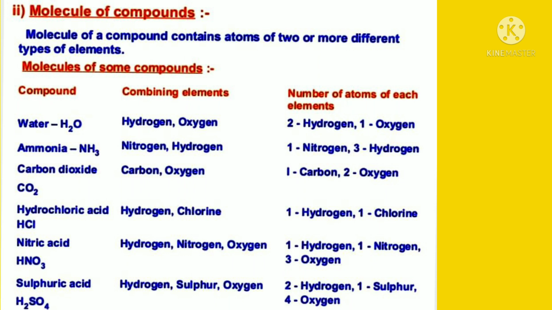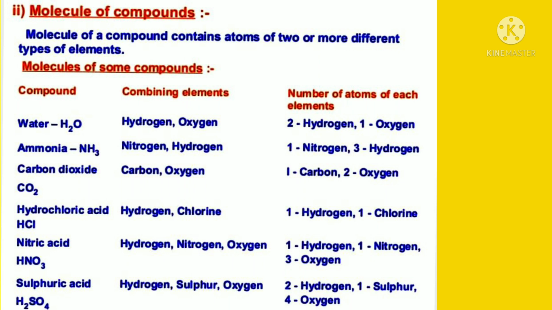Carbon dioxide, CO2. Combining elements are carbon, oxygen. 1 carbon and 2 oxygen. Hydrochloric acid, HCl. Hydrogen and chlorine. 1 hydrogen, 1 chlorine. Nitric acid, HNO3. Hydrogen, nitrogen, oxygen.